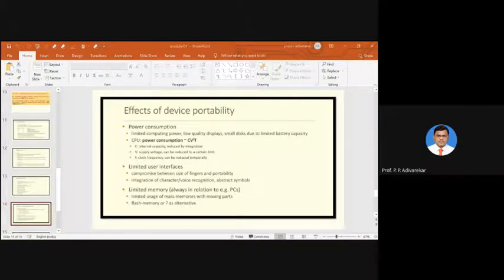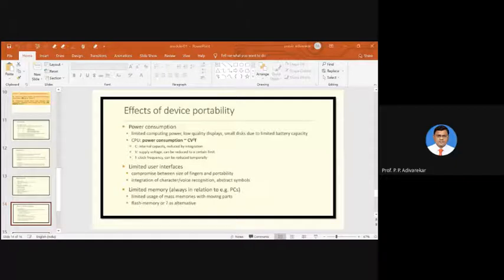If you take the example of the processor, the amount of power consumed by the processor is related to the amount of memory present in the device, the amount of voltage supplied to that device, and the frequency at which the processor is running.